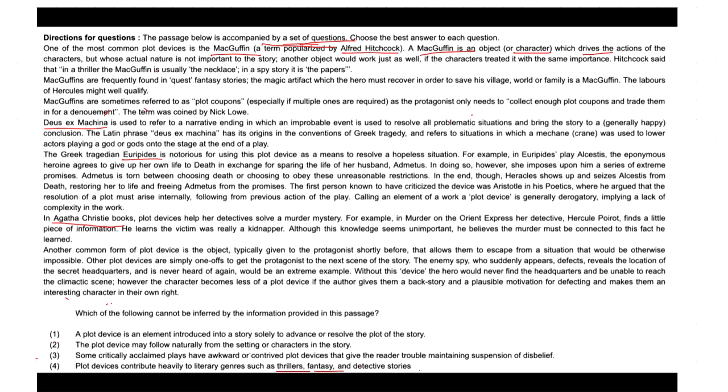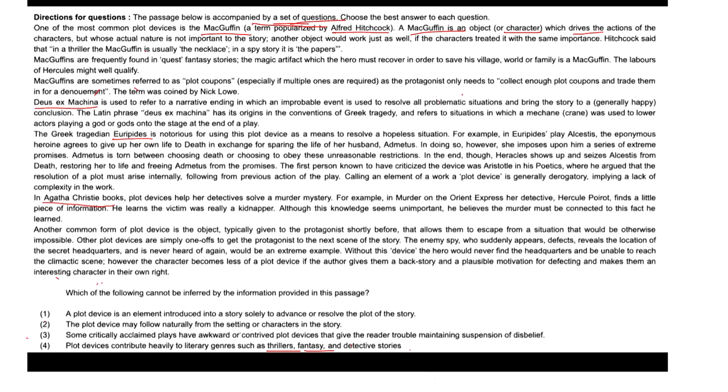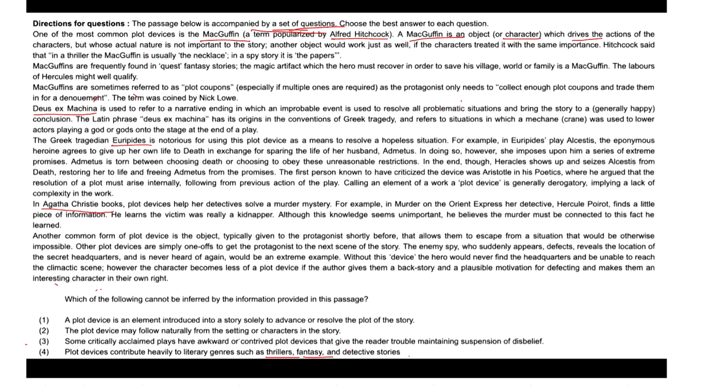isn't it? So on the basis of that, we will move to the question, and let's see what this question points out here. It says which of the following cannot be inferred. Now, it is an inference-based question, but it asks, out of the four options, which one cannot be inferred from the information provided in the passage, right? Not to infer the answer, but which option doesn't follow from the information provided in this passage.